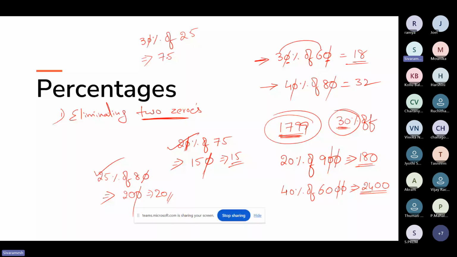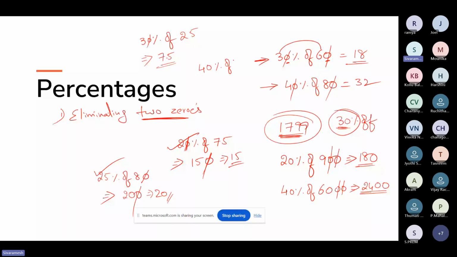Now one more question. You have to tell it within seconds. If you understand all these tricks, you can even answer in a fraction of a second. Let's say, what is 40 percentage of 35?